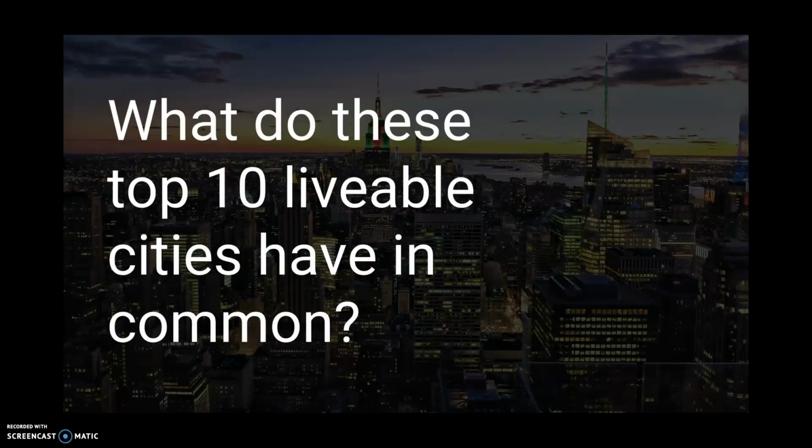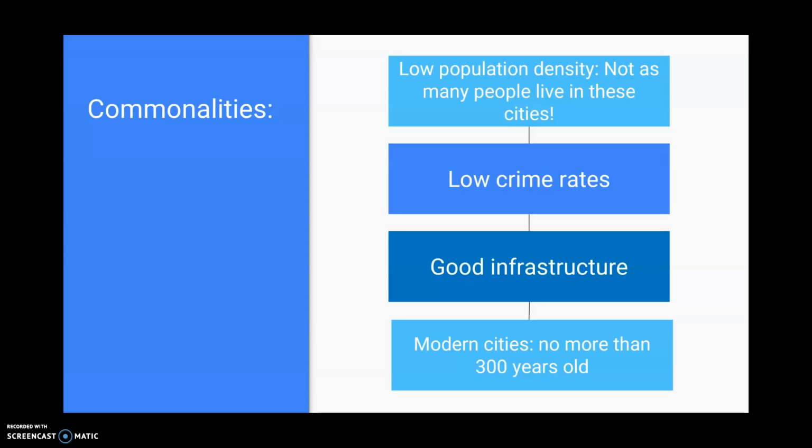So what do the top 10 livable cities have in common with each other? Looking at the location of the most livable cities, you can see that most are found in Australia, Canada, or Europe. They are all mid-sized cities, so not too big, and they have quite low population density, which is what we talked about last lesson. They have low crime rates, and they have good infrastructure that copes quite well with the needs of the community. They are found in places where there is a temperate climate, so a climate that's easy enough to get used to, but there are some exceptions.